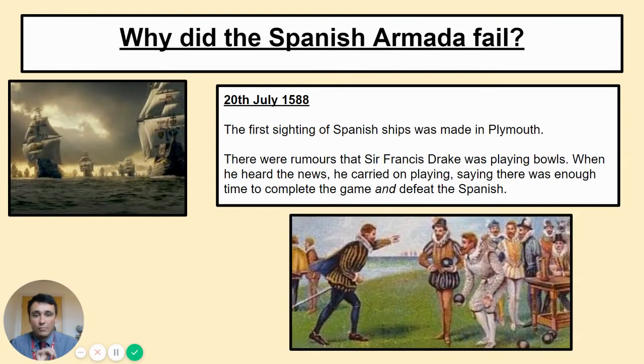Now, this next bit is something you're not going to need for your exam, but there's a brilliant story that Sir Francis Drake was playing bowls, as you can see here on this picture. It's what people did while they were waiting for Xbox to be invented. And he's told, Spanish invading, we've seen Spanish ships. And Drake doesn't panic at all. Drake just goes, well, we'll carry on playing.